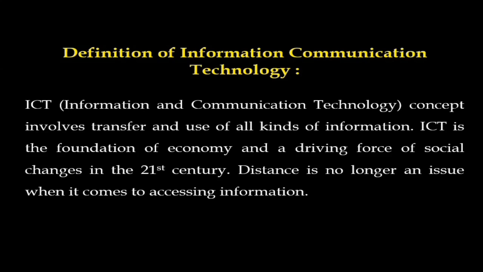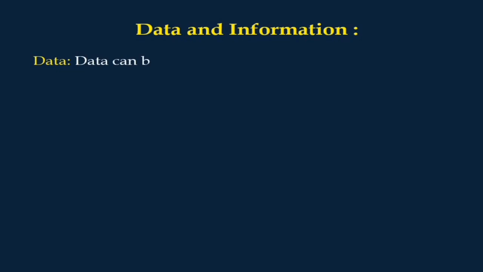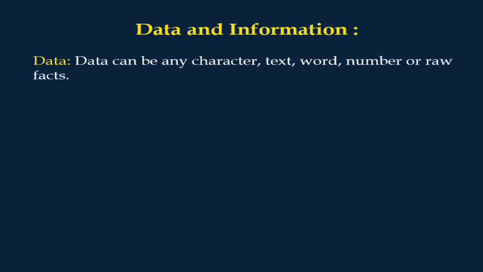Let's first preview two important concepts, that is data and information. So what is data and what is information? Let's see what is data and information. It is being said that the terms data and information are interchangeable and mean the same thing. However, they are not the same, and there is a difference between the two words.